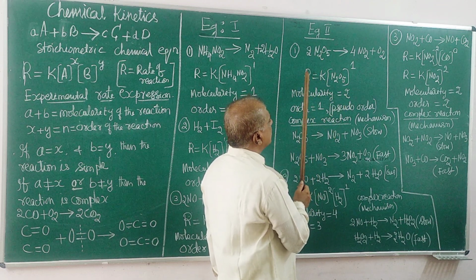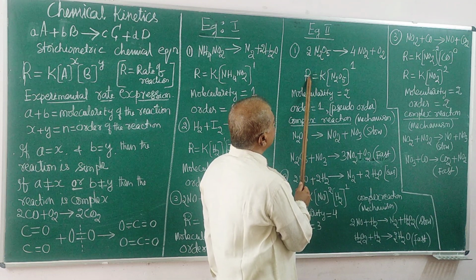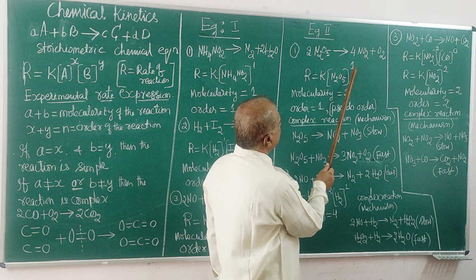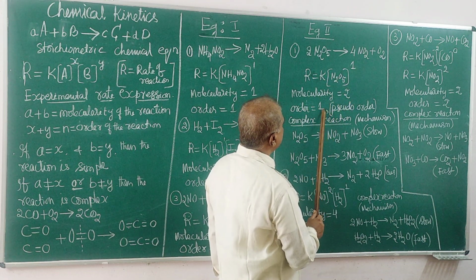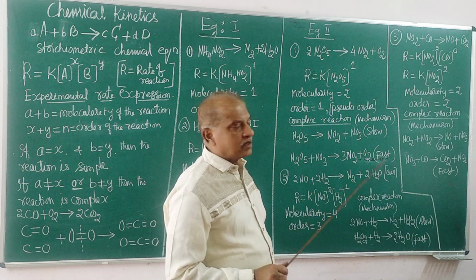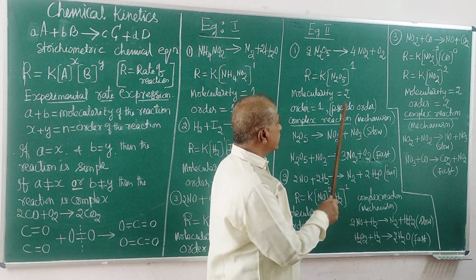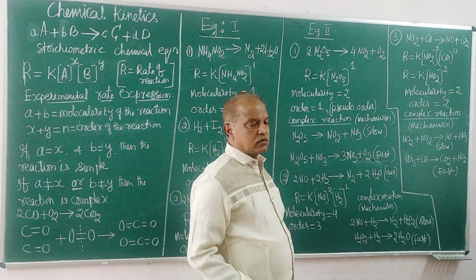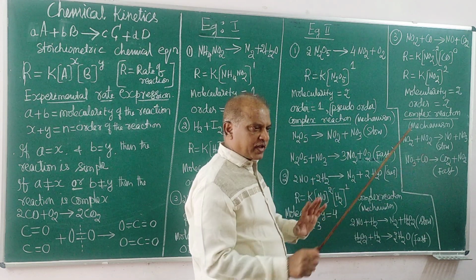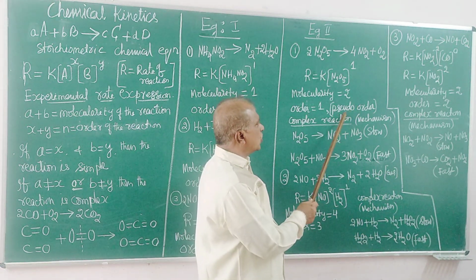Bimolecular reaction. But the experimental determination of the rate of reaction in terms of concentration says it is to the power of 1. Order of reaction is 1. Yes, molecularity and order are different. If that is the case, the reaction is a complex reaction, not simple. This is also called a pseudo reaction. The same reaction occurs in 2 or 3 steps. That is called a pseudo reaction.